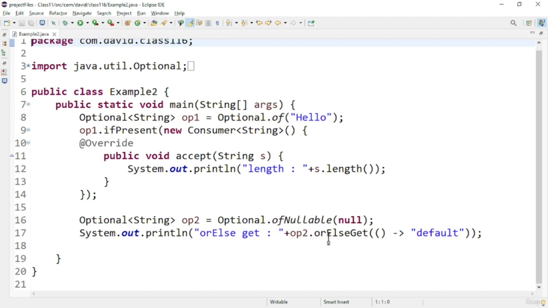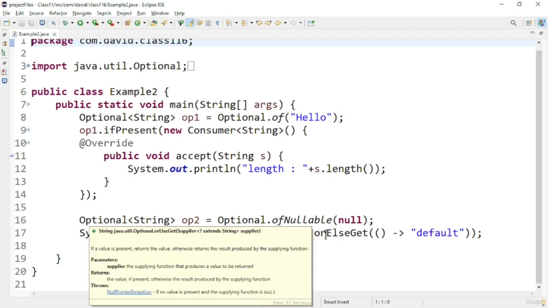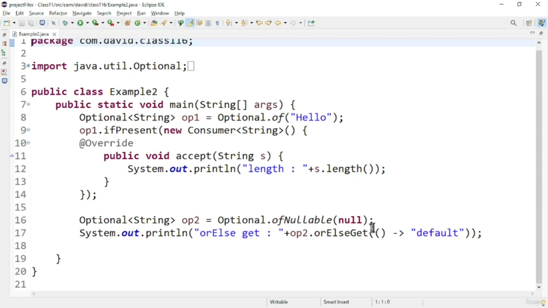Here you can see the braces and this parenthesis followed by the particular value is called a lambda expression in Java. Lambda expressions are used in functional programming to implement functional interfaces, which are interfaces with a single abstract method.